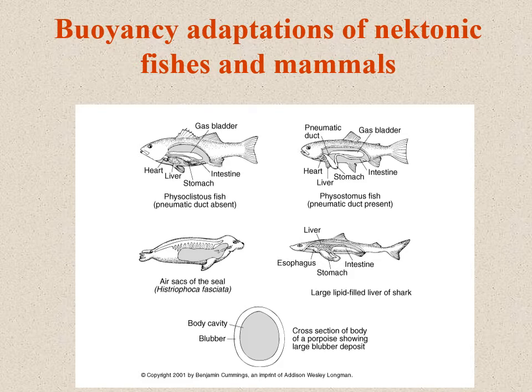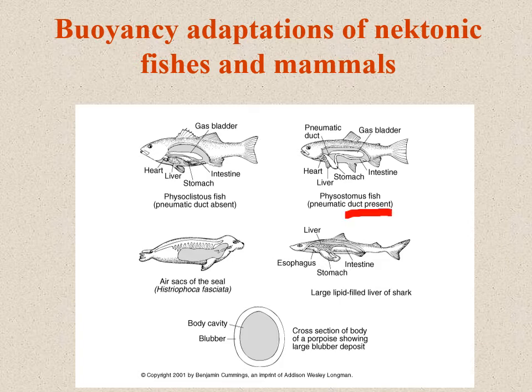Here we can see how buoyancy of nektonic fishes and mammals is maintained. We have different examples of fishes: physoclistous fish, where the pneumatic duct is absent, and here the pneumatic duct is present.